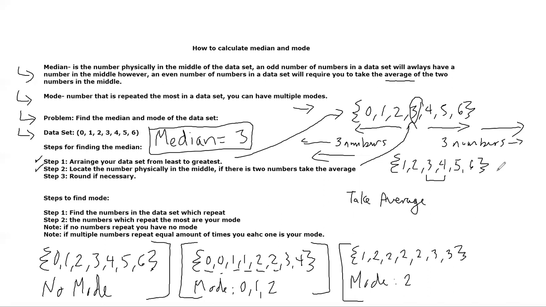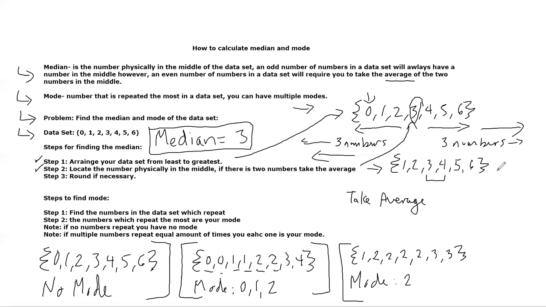What I have here though, right? If you notice, I have another data set right here, and we're going to talk about what it means when you don't have an odd number. This is the easy version of the problem. But what happens if I didn't have that 0? What happens if I remove that 0 and I have an even number of numbers? Instead of having 7 numbers in the data set, without 0, I now have 6 numbers in the data set. 1, 2, 3, 4, 5, and 6.